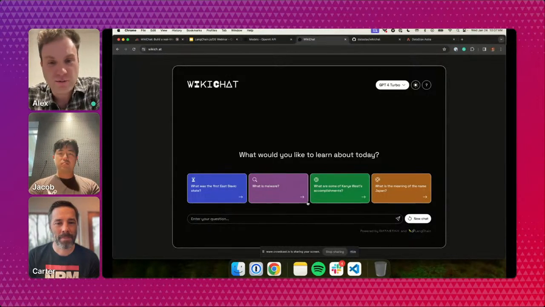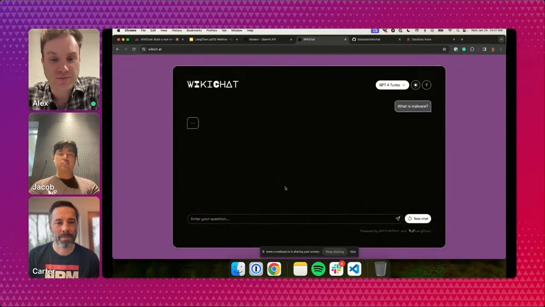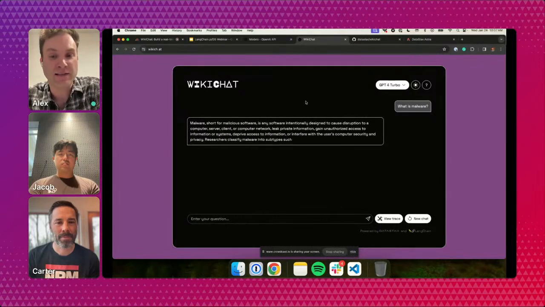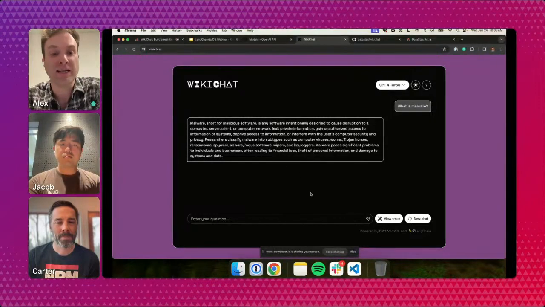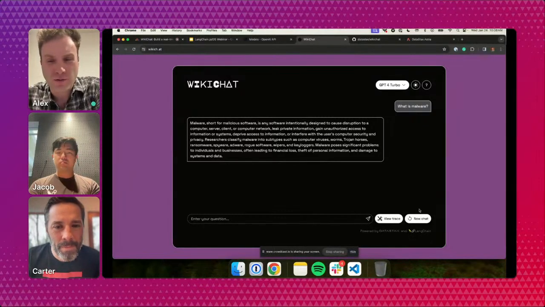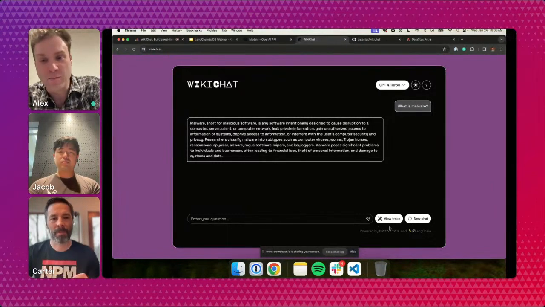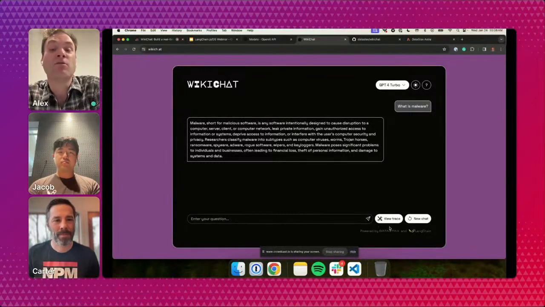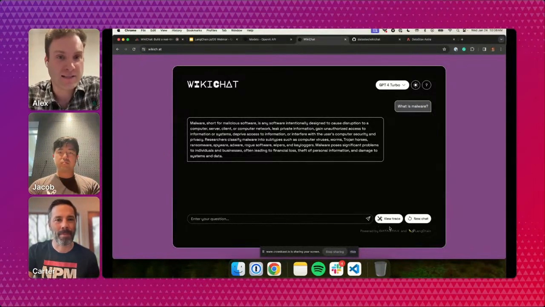We'll show you how this all works, how we're storing all the data in our database, and then we'll also show you the actual RAG piece. When I click this question, in the background we're generating a prompt with data from our data store, and we give you a response using the latest real-time Wikipedia data. Jacob will also show you some of LangChain's new features that we're heavily using. But this session will be focused on how you can build a real-time chatbot using the latest data, and why you need a vector store to build something like this.